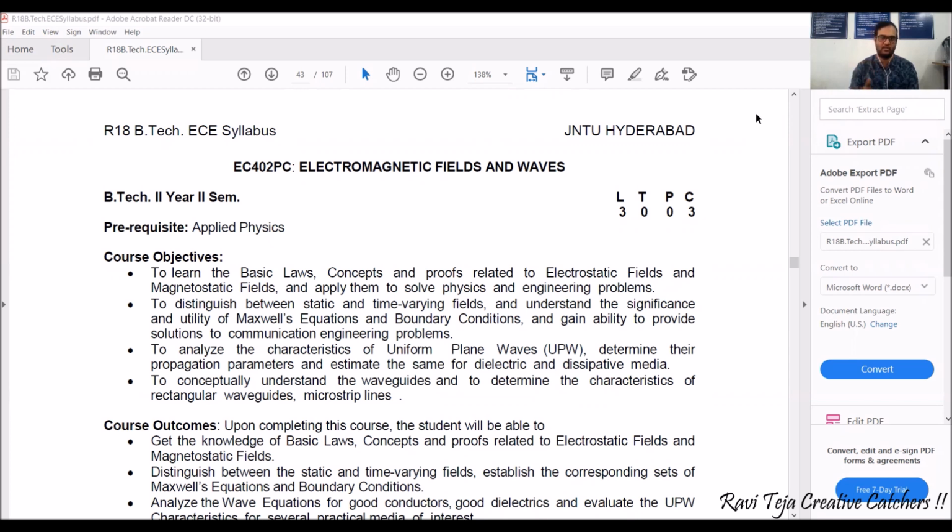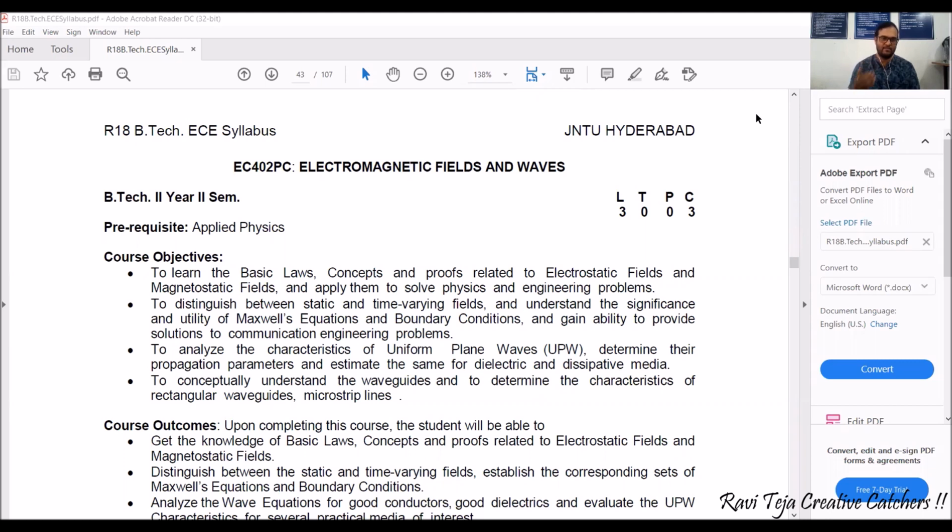Before going into the particulars of this subject, we need a prerequisite of applied physics. The students of BTech might have already studied applied physics, or the physics in intermediate as well as the first year of their BTech. There come the basics of all those things. The extensions of applied physics can be applied to electromagnetic fields and waves. So if we are good with the basics of physics and applied physics, it is easy to understand this electromagnetic fields and waves subject.